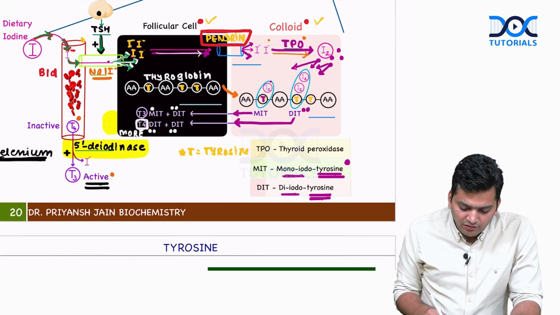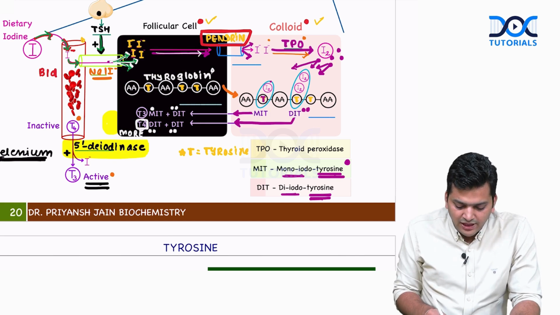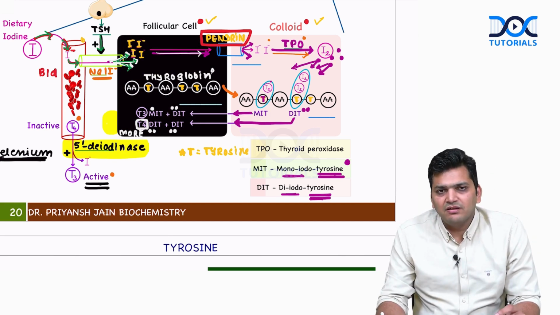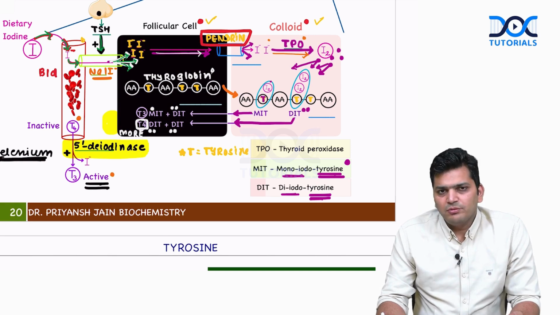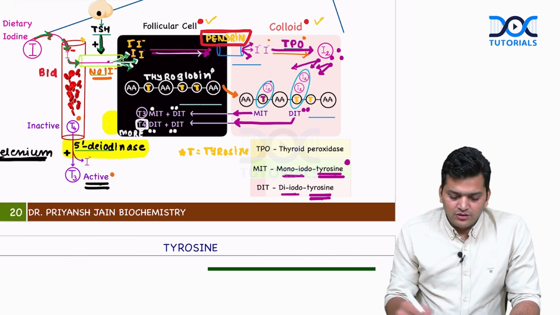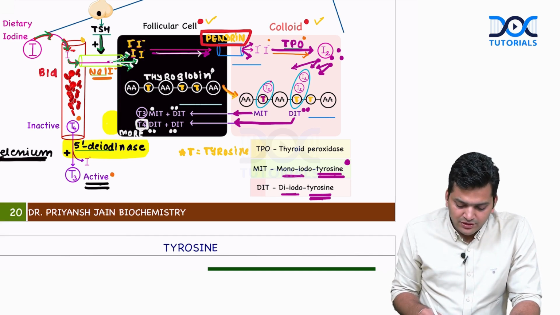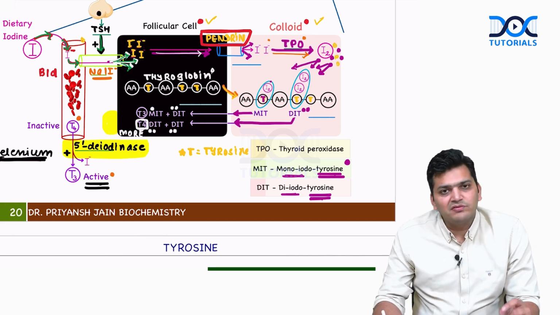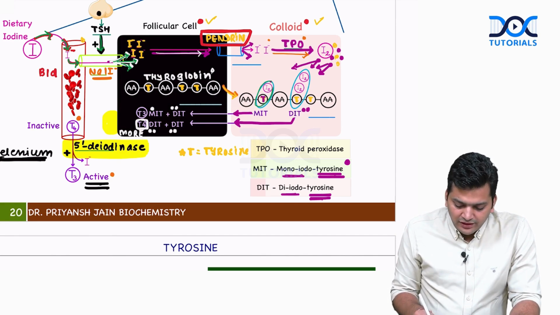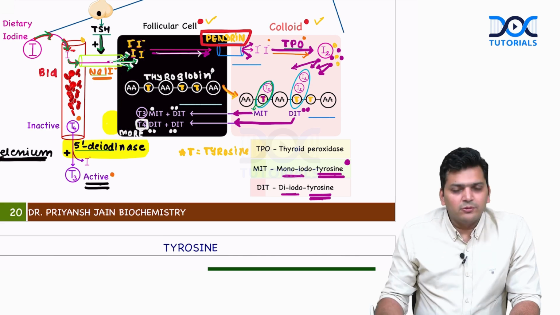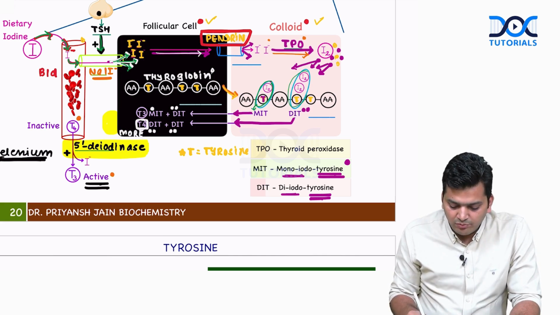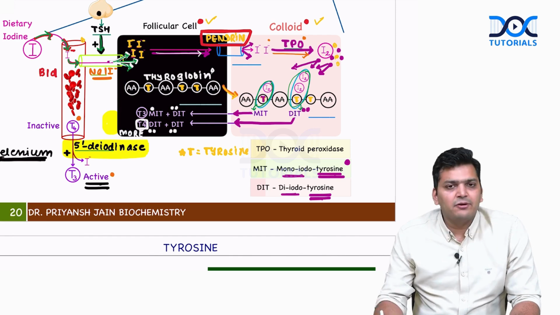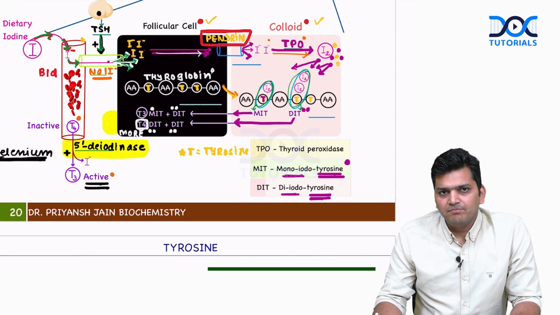Now, meanwhile, when all these processes were happening, the thyroglobulin protein was synthesized in the follicular cells, and this thyroglobulin protein contains a lot of tyrosine. So now this thyroglobulin protein comes into the colloid, and the iodide molecules which were synthesized will start attaching to this tyrosine molecule. If one iodide molecule attaches, this unit is called monoiodotyrosine, and it is possible that two iodide molecules will attach, and now this is called diiodotyrosine. So MIT and DIT, a lot of MIT and DIT will be formed in the colloid.